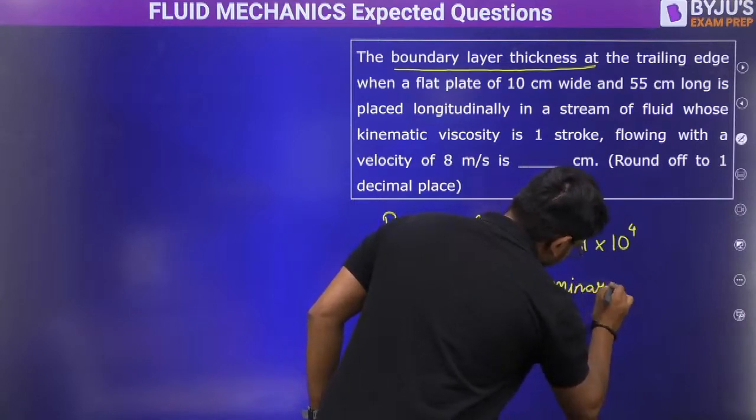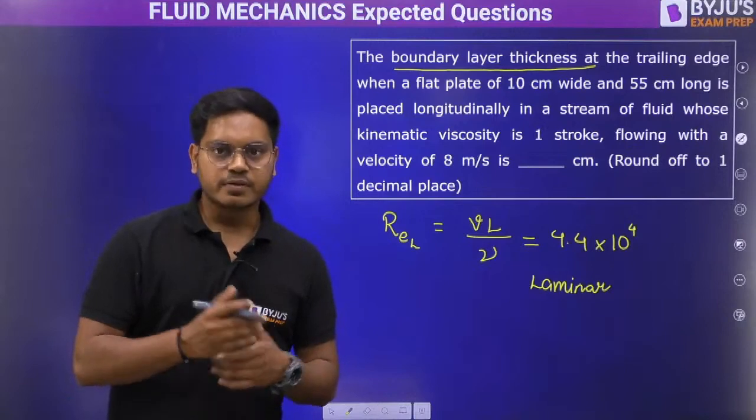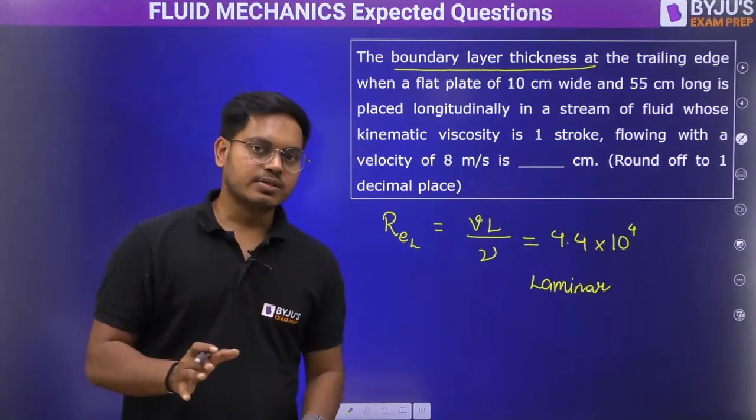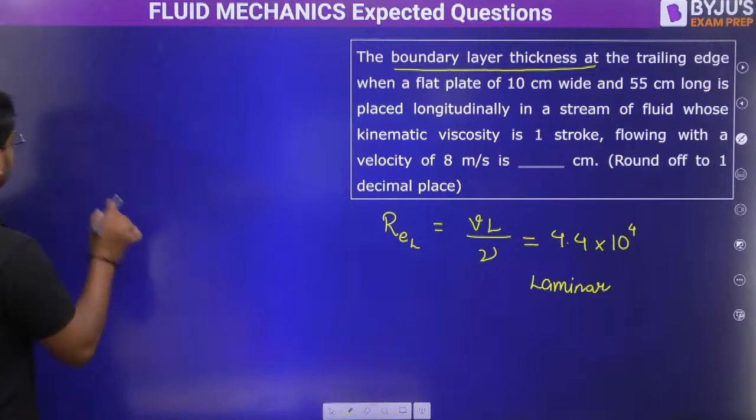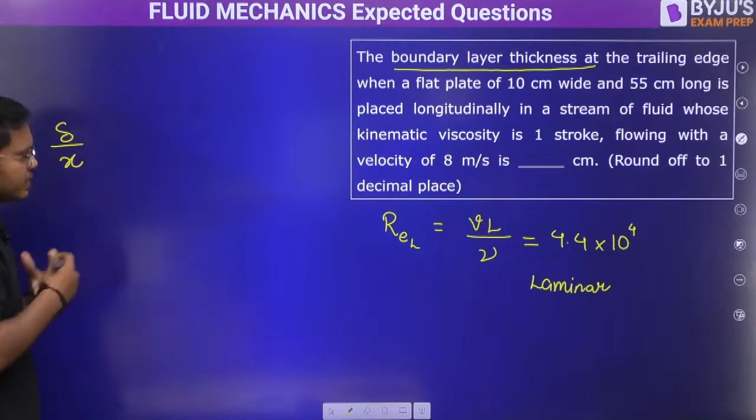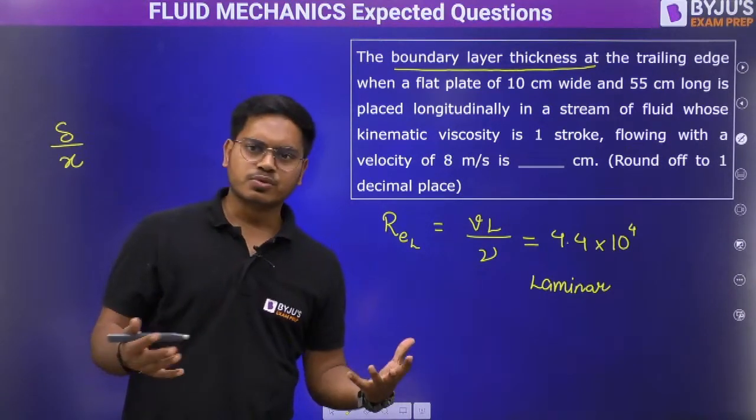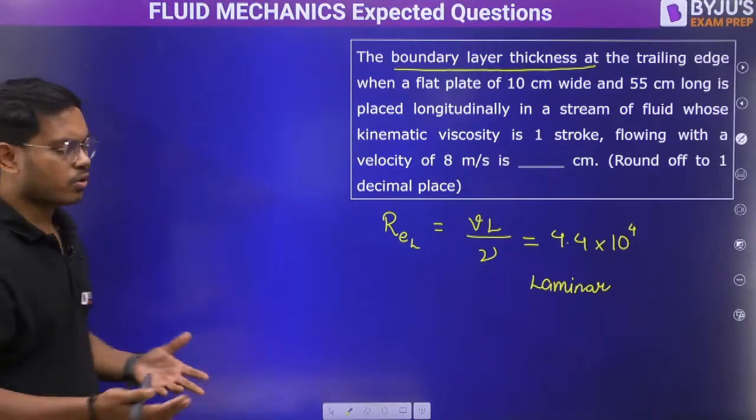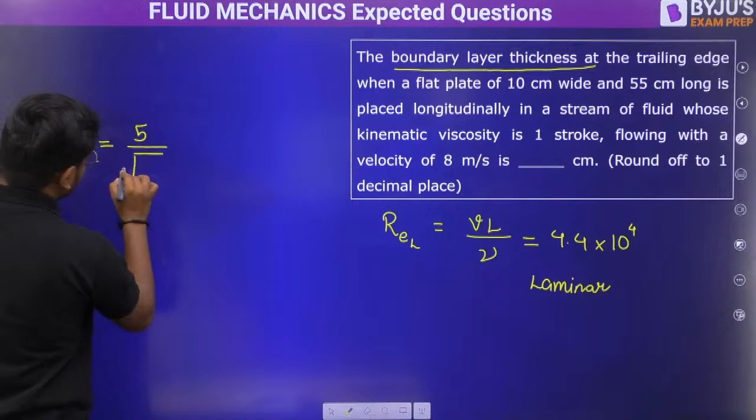Now we know that for the laminar boundary layer, we have the Blasius solution, and that solution is super simple and it goes something like this, that your boundary layer thickness, which is del by x. Now somewhere it is written 4.9, somewhere it is written 5. So it is up to you. You can go with anything. Both are correct only. So we'll go with 5 only. 5 upon under root Re_L.